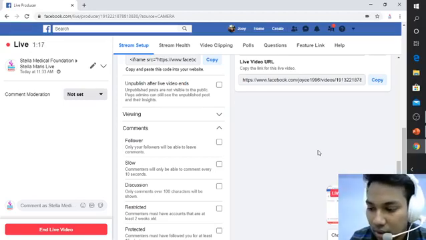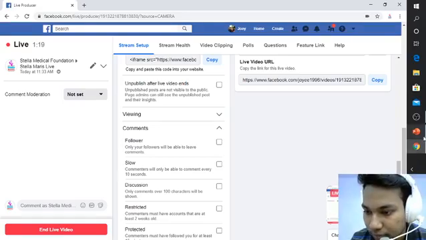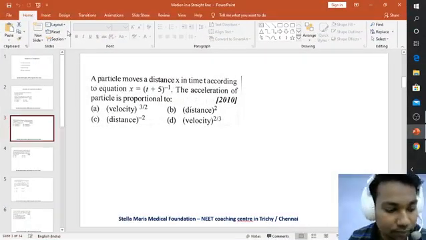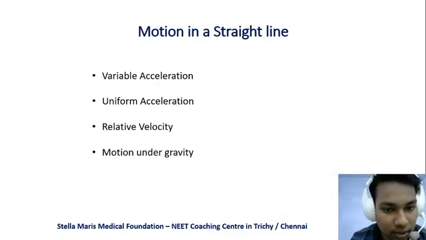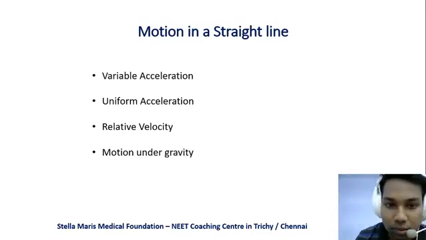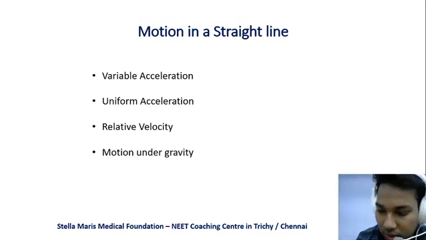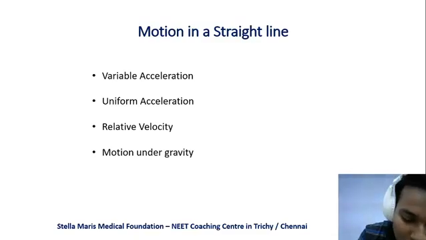So in our last class we have seen variable acceleration. We have seen motion in a straight line with variable acceleration, right? We have still 4 topics to be covered. In the last class we have seen the concepts.